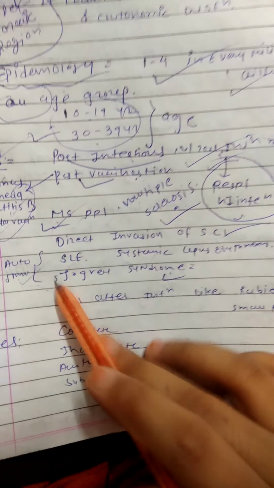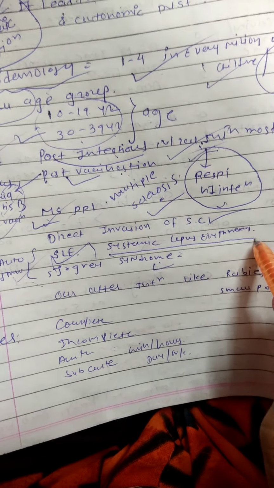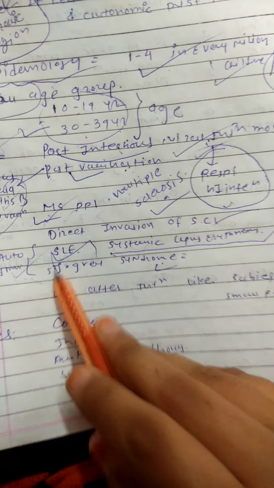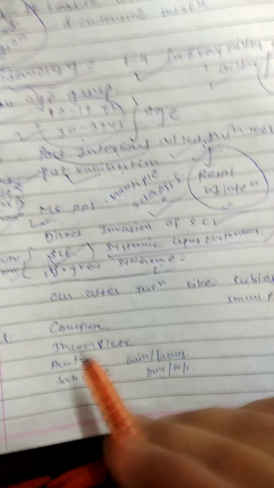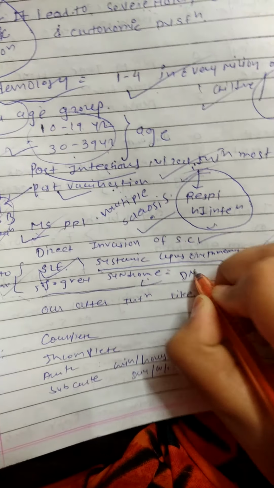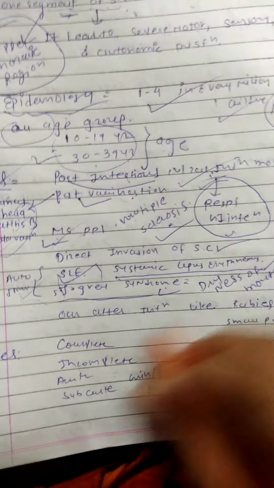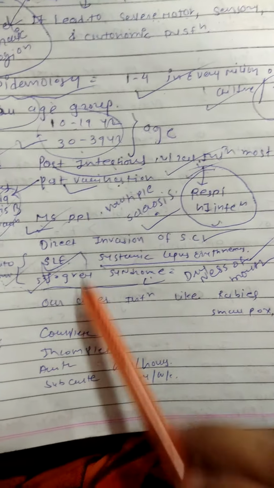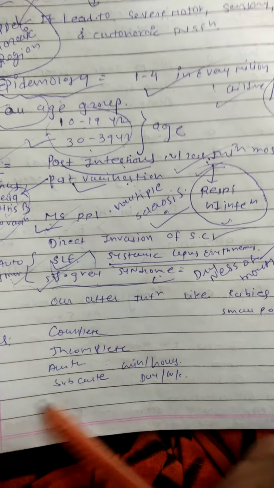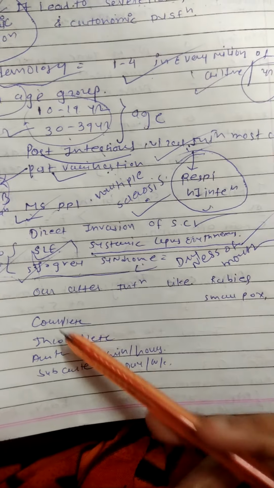Then autoimmune disorders like SLE, systemic lupus erythematosus, and Sjogren syndrome. In Sjogren syndrome, dryness of mouth is the most common symptom, and it is also an autoimmune disorder. So these conditions are also causes of transverse myelitis.